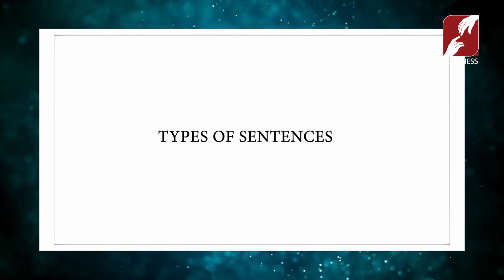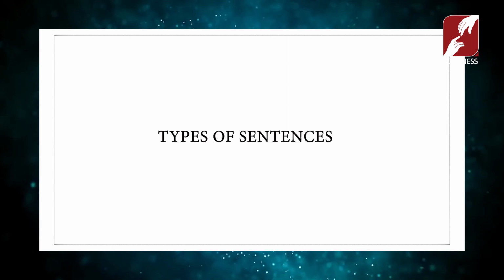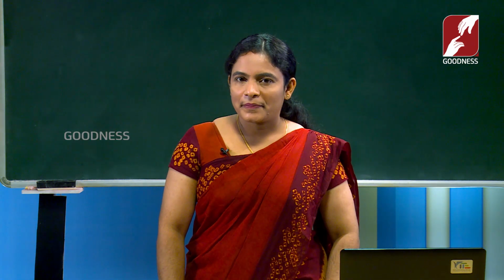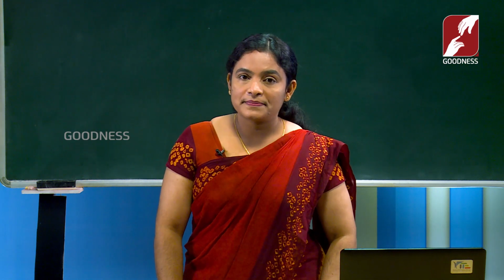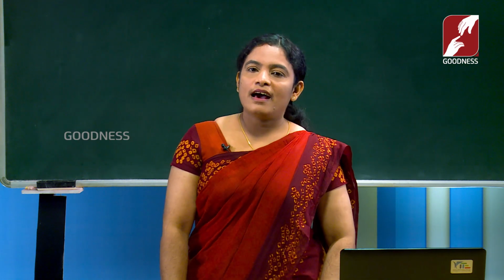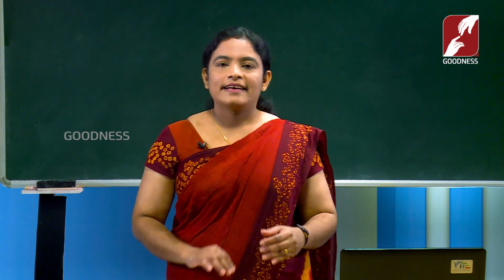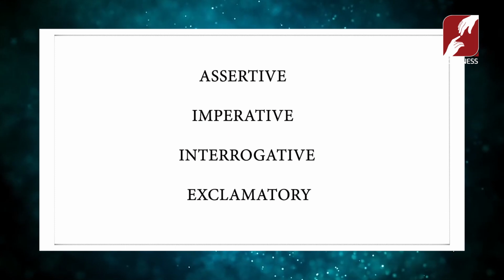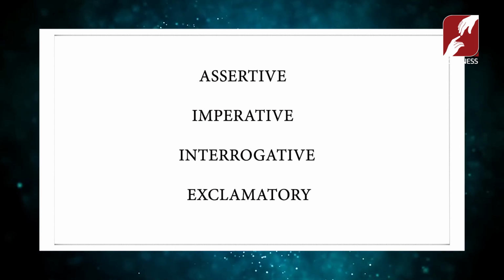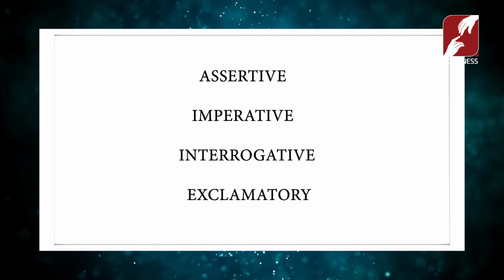Have you heard about types of sentences in English? How many types of sentences are there in English? Yes, there are 4 types of sentences in English. Can you guess? They are assertive, imperative, interrogative and exclamatory. These are the 4 types of sentences.